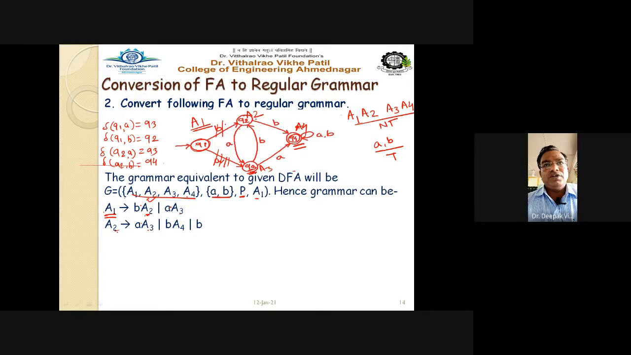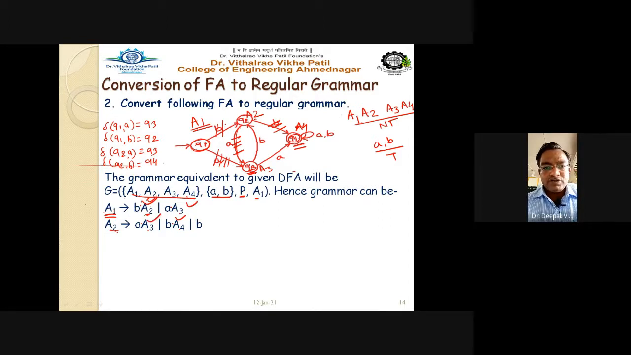A2 on input A goes to A3. So this transition is correctly converted into the production rule. A2 on B goes to A4, where A2.B means on input B go to A4 state. It is correctly written here. So these four rules are correctly written.